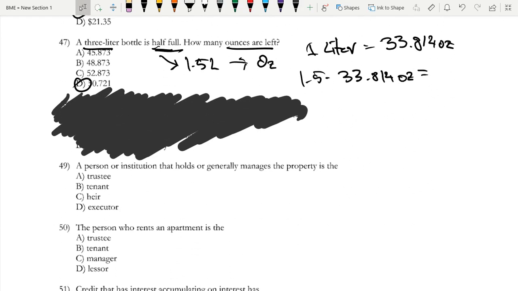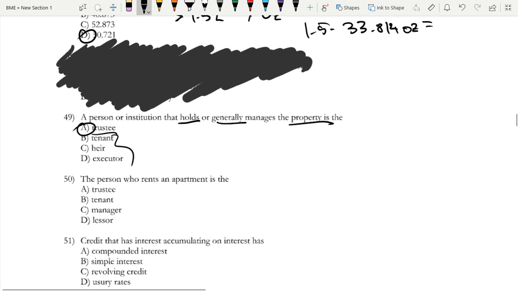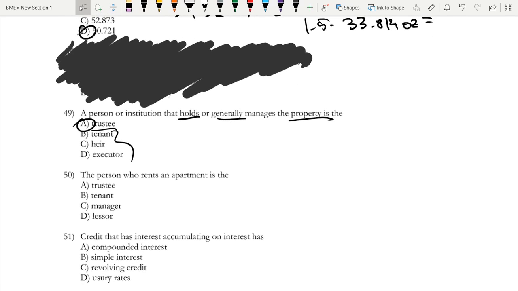Now, to question number 49. A person or institution that holds or generally manages the property is the trustee. You just kind of have to know that it's the trustee. You can use a process of elimination if you know what these other 3 words mean. A person who rents an apartment, this is the tenant. This is the one who is paying the owner of the apartment to rent it. This is referred to as a tenant.